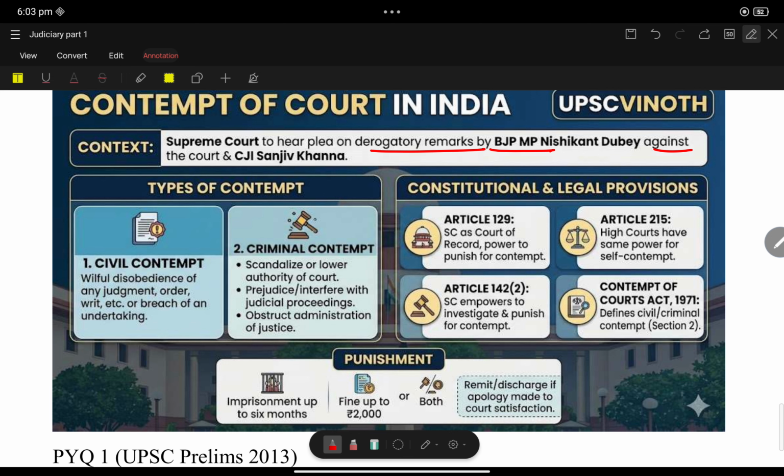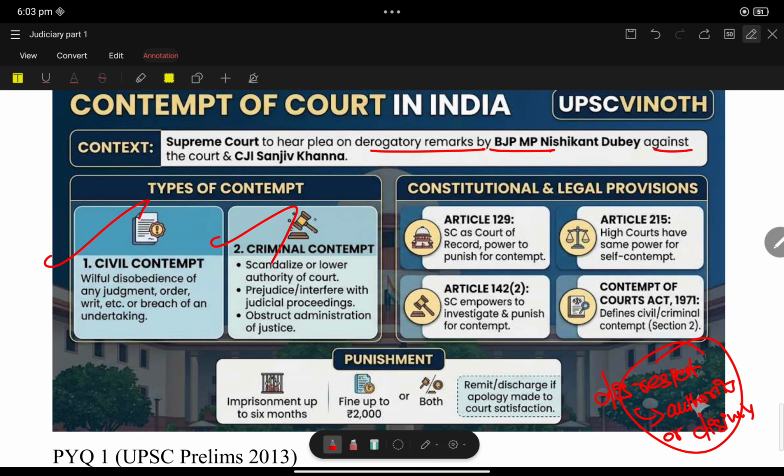Now, what is contempt of court? Contempt of court refers to action that disrespects the authority or dignity of the court. It is categorized into two things: one is civil contempt, another one is criminal contempt.